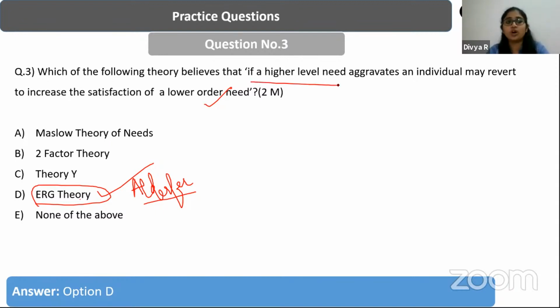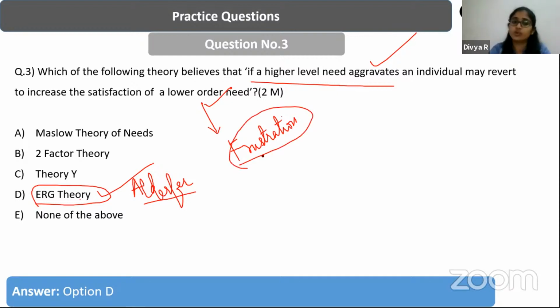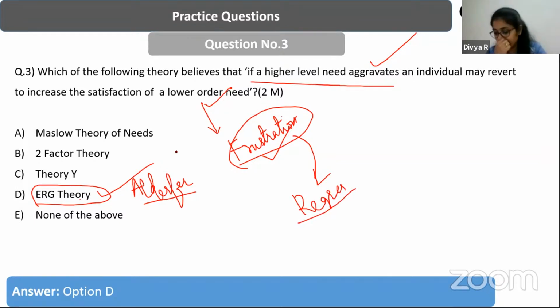So what is this concept called, when a higher level need is not met and the individual goes back to the lower order need? This concept is called the frustration-regression concept. Whenever an individual is not able to meet his higher order need, he is bound to have frustration. So they regress back in the level of needs to the lower order needs to feel better, right? That is called the frustration-regression concept, which is given as part of the ERG theory, right?